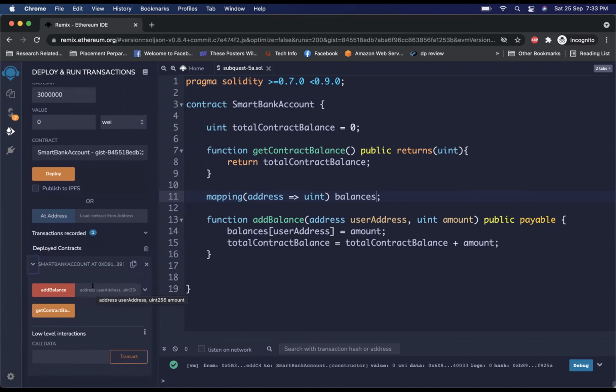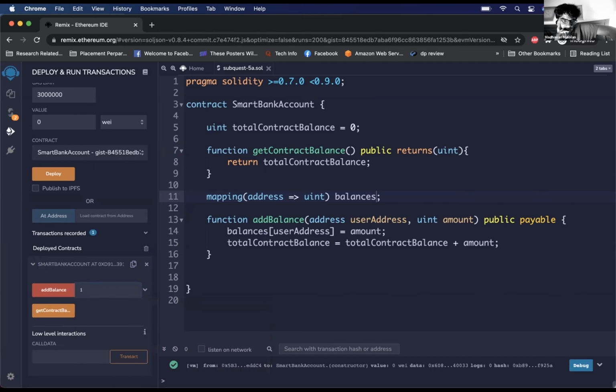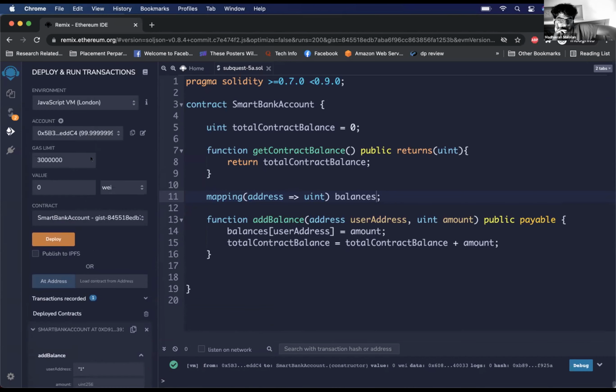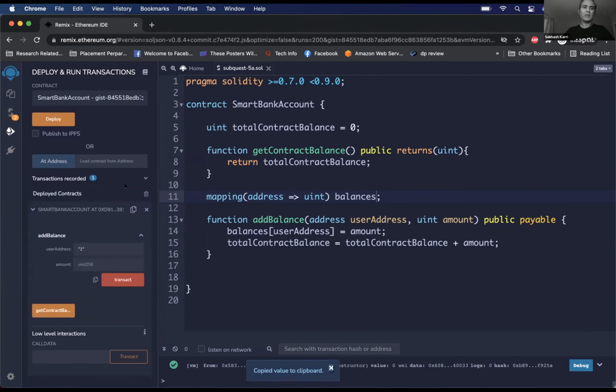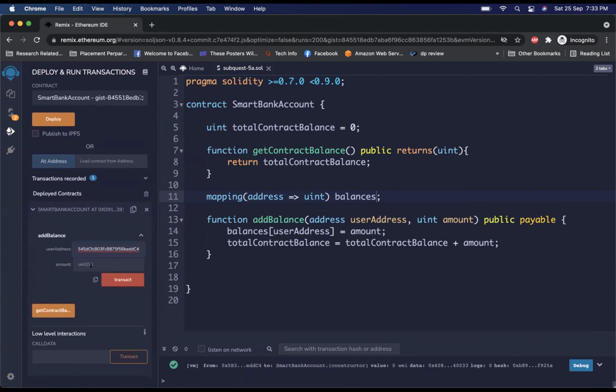Add balance. This is any amount, any unsigned integer which I can give, right? Tap on the drop down first. Yeah, first parameter is address. Whose balance do you want to increment? There are two parameters, right? The user address and amount for the add balance function. Right. So for the user address, I'm just copy pasting my account address only. It is 99.99. I will add 100.